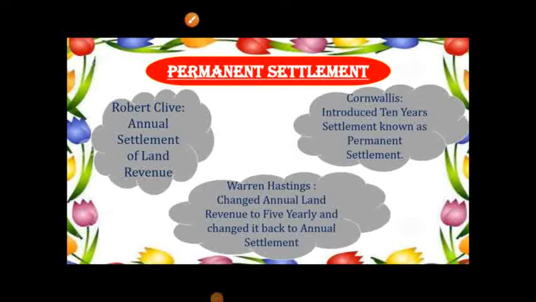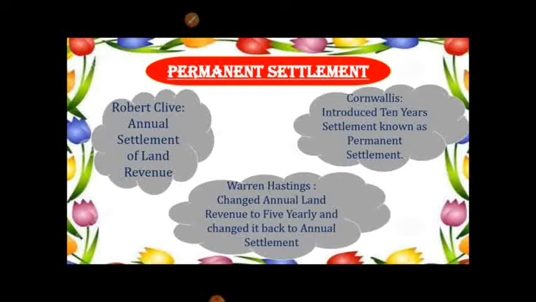Permanent settlement. When Robert Clive obtained the Diwani of Bengal, Bihar and Orissa in 1765, there used to be an annual settlement of land revenue. Warren Hastings changed it from annual to 5-yearly and back to annual again.